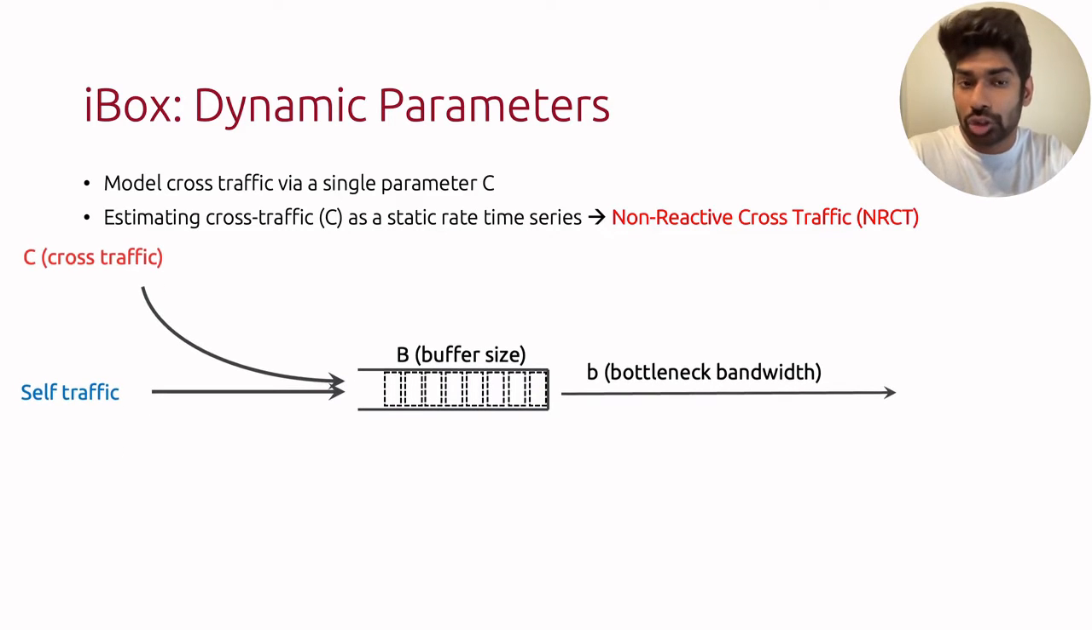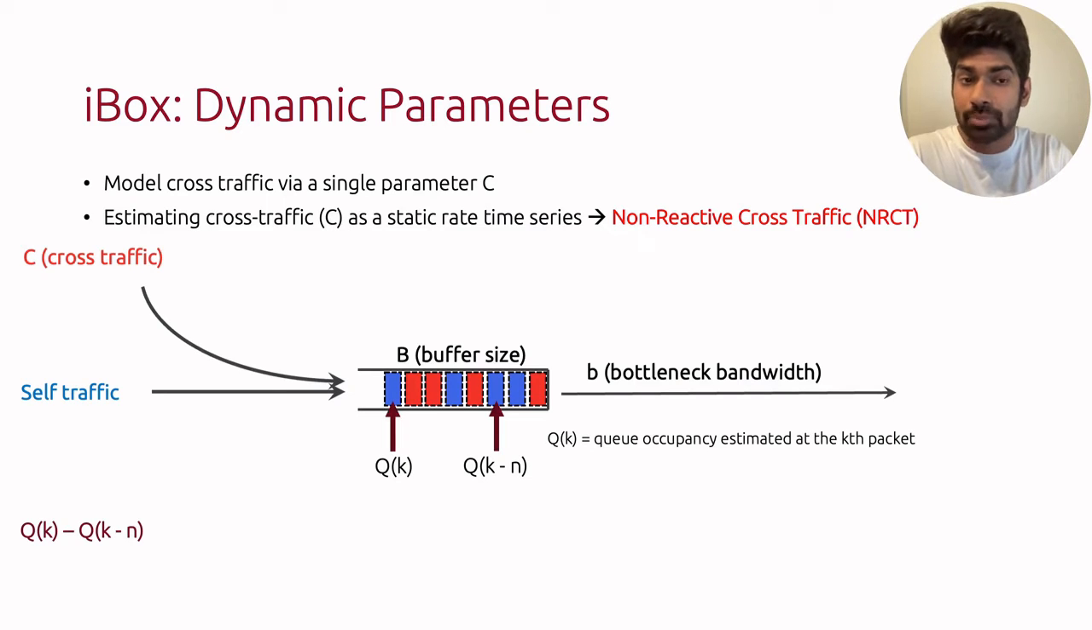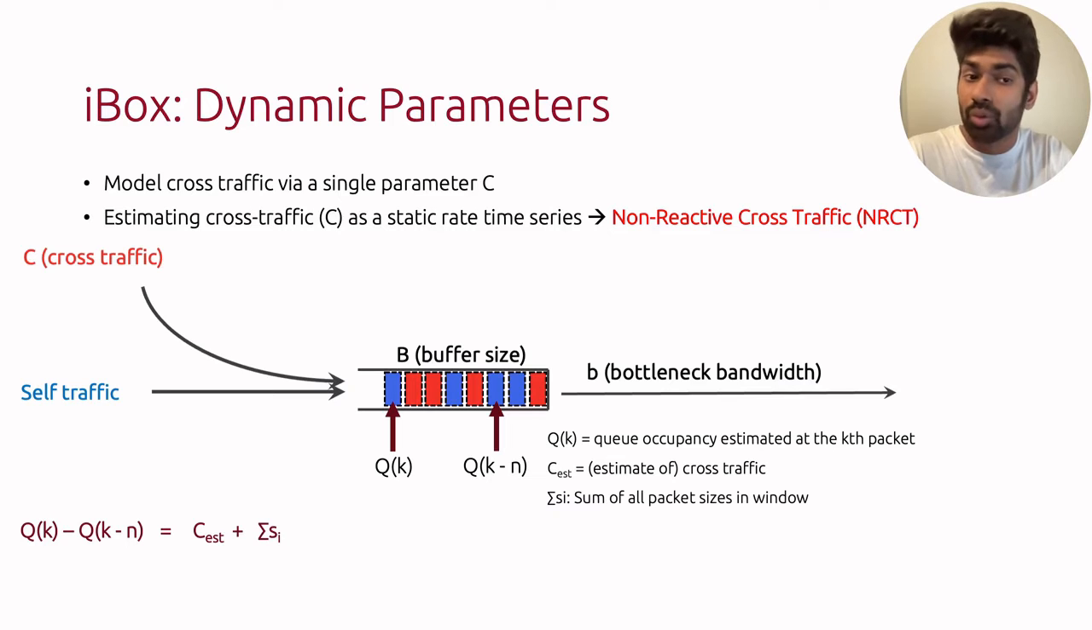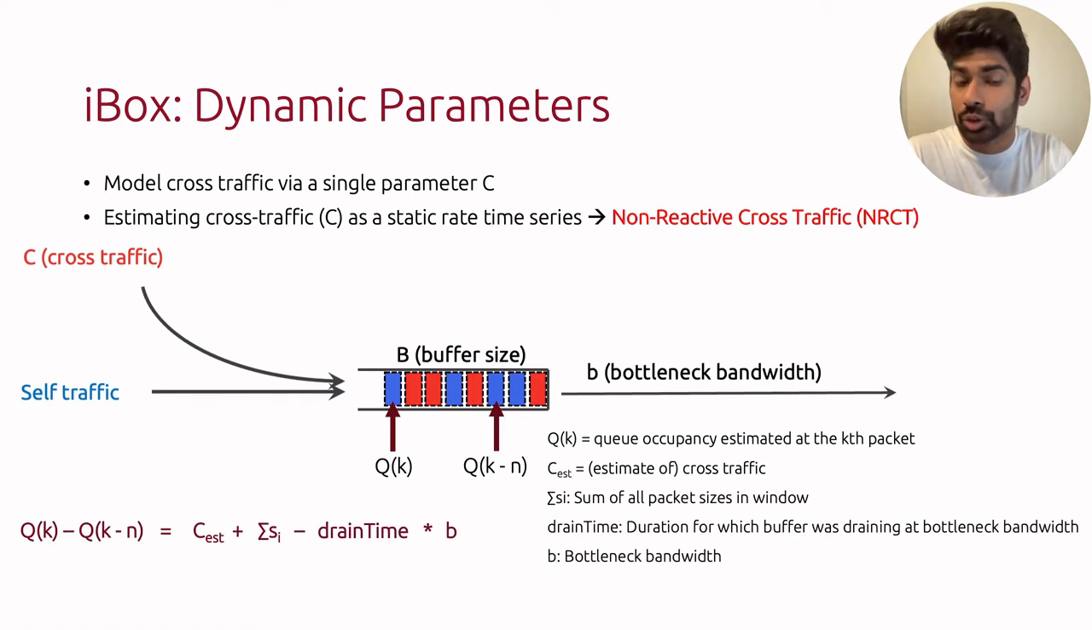Our estimation in a nutshell benefits from the observation that a buffer is governed by three phenomena: packets entering the buffer due to our self-traffic, packets entering the buffer due to cross-traffic, and then packets draining from the buffer at the allocated bandwidth. First, we take two observations of the delay faced by the kth and the k minus nth packet, which corresponds to q of k and q of k minus n. As I said before, the difference between these two quantities should be explained by three factors: the cross-traffic packets entering the buffer, which is c, our packets entering the buffer, which is the sum over s_i, and finally packets leaving the buffer due to the link draining, which is denoted as drain time times b.